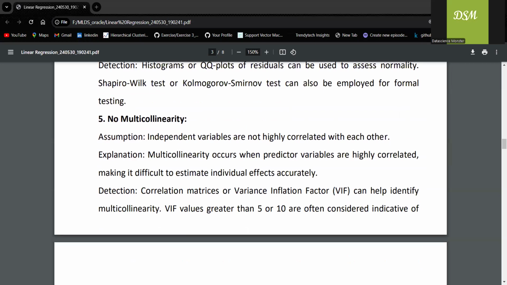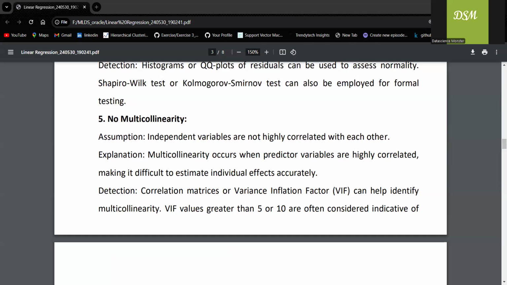The next one is multicollinearity. No multicollinearity. What is meant by that? Maybe I'm trying to predict the sales. Ad spend and promotion should not be highly correlated, right? Here the correlation matrix or variance inflation factor can detect this. You can use VIF or a correlation matrix.